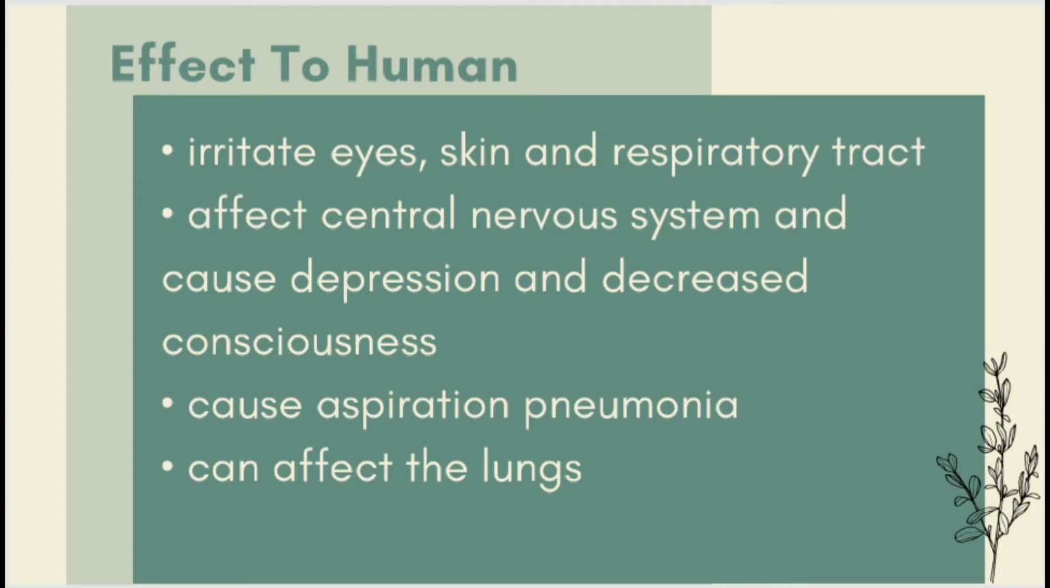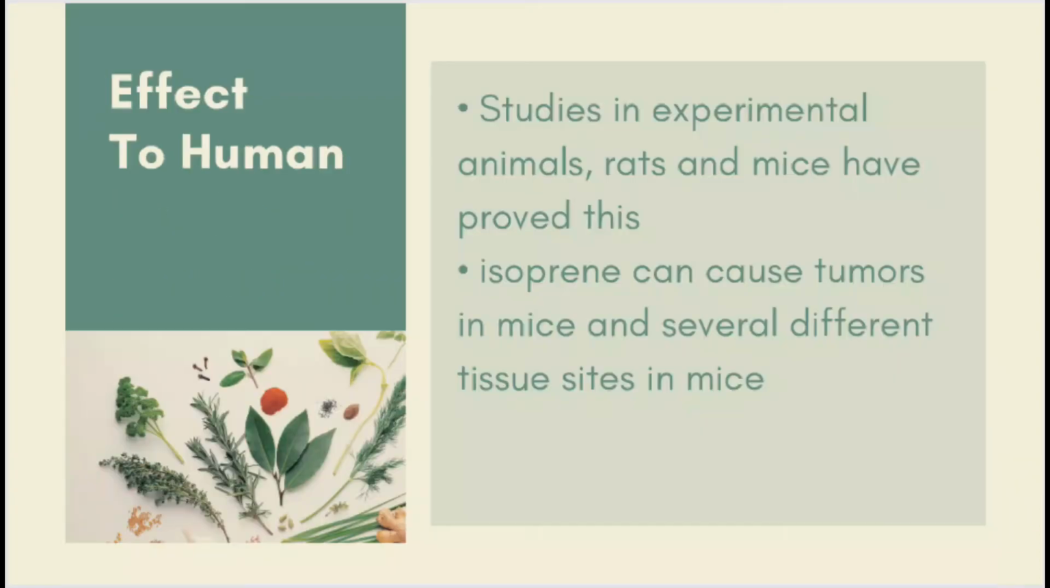Repeated or long-term inhalation has an effect on the lungs. It may be a human carcinogen. Studies in experimental animals, rats and mice, have proved this. Exposure to isoprene by inhalation can cause tumors at several different tissue sites in mice. In both male and female mice, isoprene can cause vascular cancer. At the same time, in rats, isoprene causes benign or malignant tumors in the mammary and renal glands.